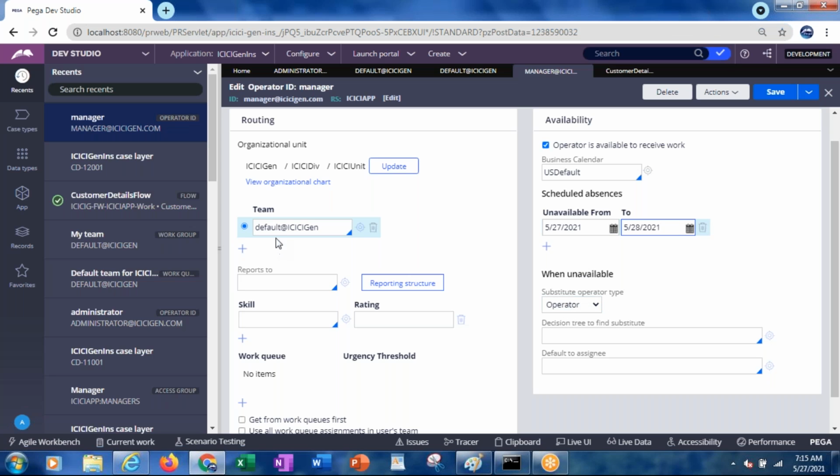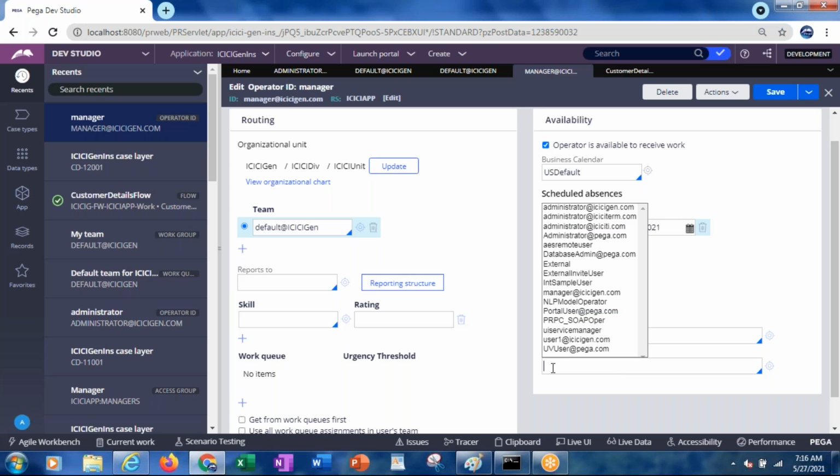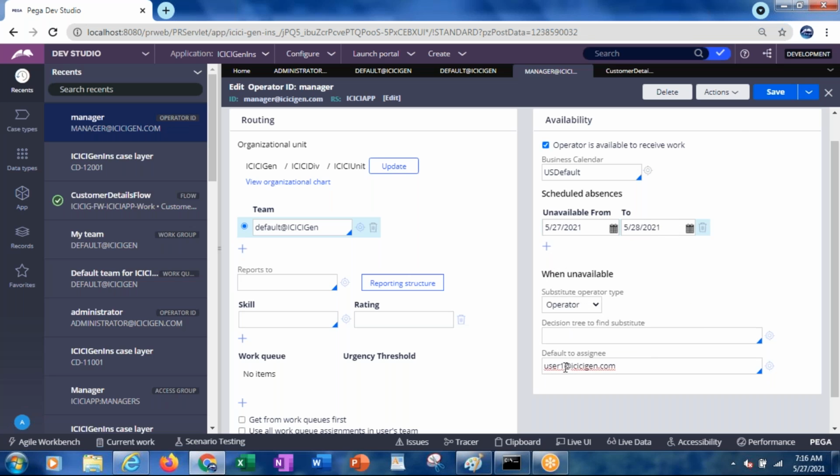That means if this operator or manager goes on leave, as I said, if the employee applies for leave, it will go for the manager's approval. If the manager goes on leave, either it can go to his manager, or you can specify here a substitute operator to whom you want to route it. So default to assignee, like user one at ICICI Gen. Any other operator name you can specify, and it will go to that person.